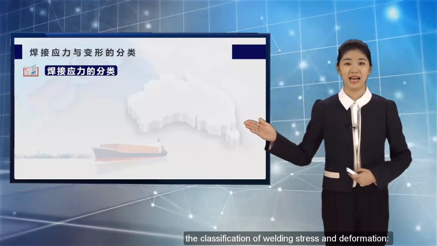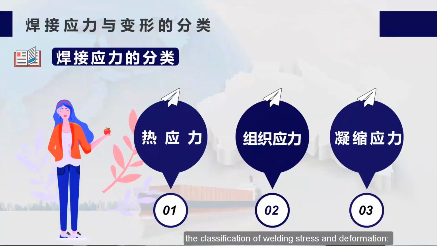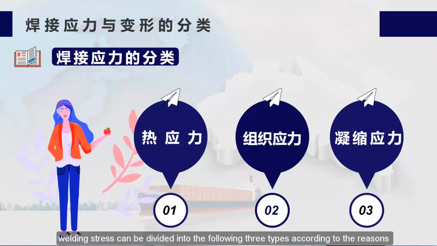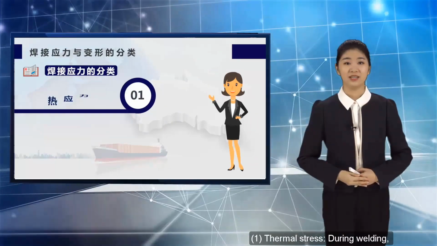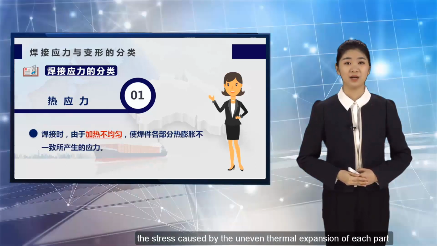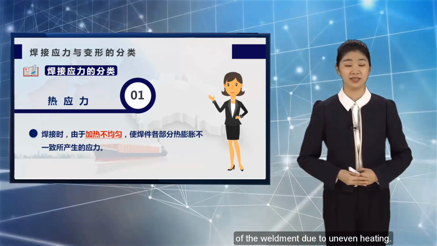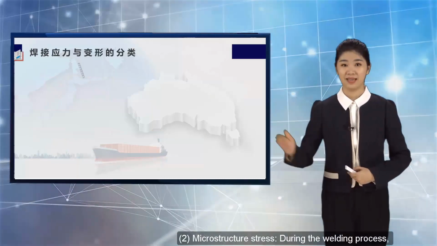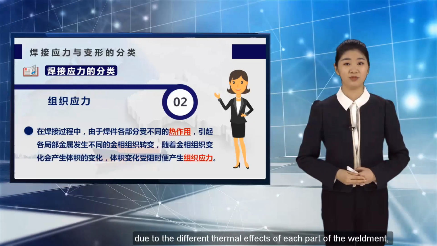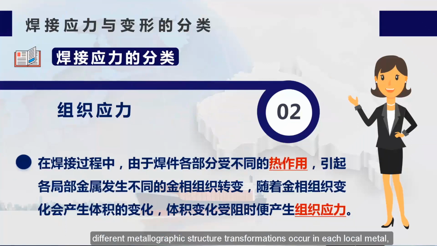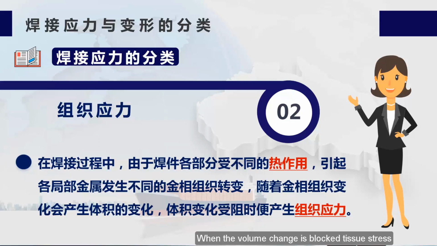The third part, the classification of welding stress and deformation. Welding stress can be divided into the following three types according to the reasons for its formation. 1. Thermal stress: during welding, the stress caused by the uneven thermal expansion of each part of the weldment due to uneven heating. 2. Microstructure stress: during the welding process, due to the different thermal effects on each part of the weldment, different metallographic structure transformations occur in each local metal, and volume changes occur with the metallographic structure changes. When the volume change is blocked, microstructure stress is formed.